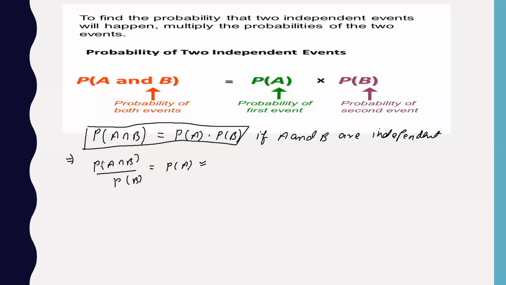Just write down somewhere that from this we have written that probability of A intersection B divided by probability of B is equal to probability of A. In conditional probability, I will tell you another formula for finding the independent event. But both formulas are the same, so no need to bother. But just remember it like this for the time being.